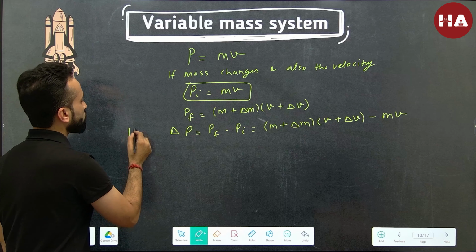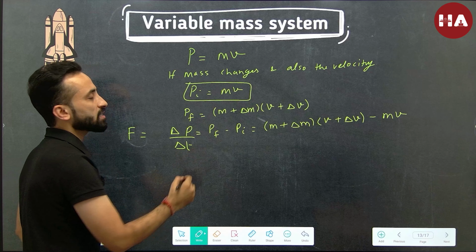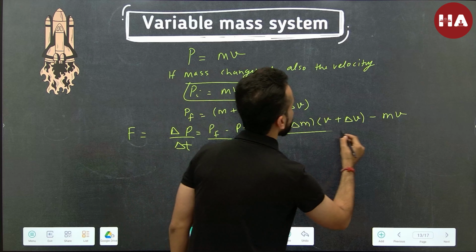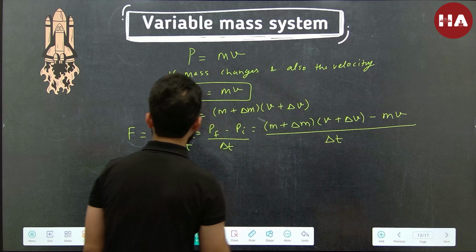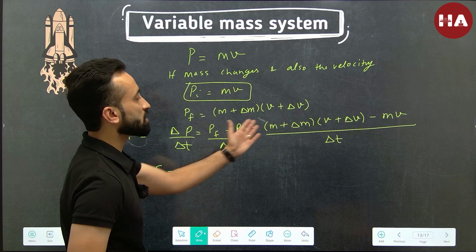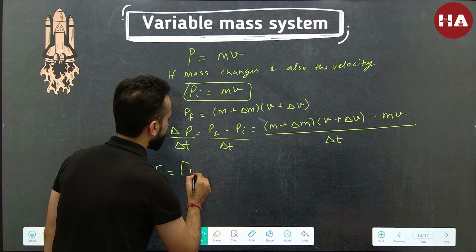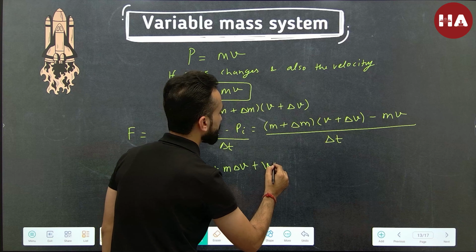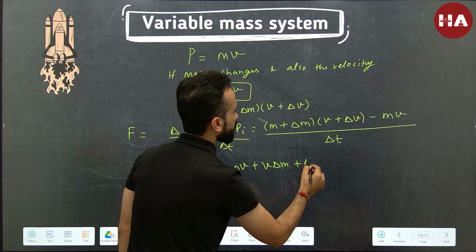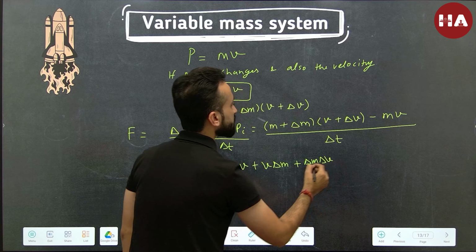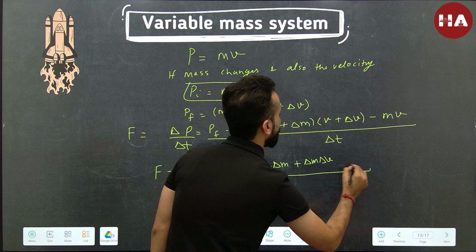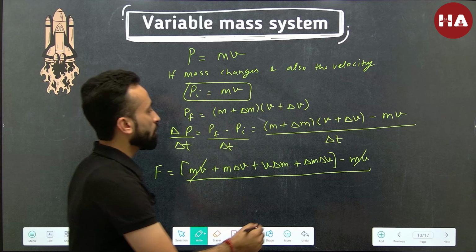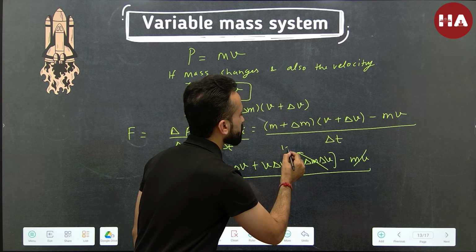What if I just have to write the force in this case? You would say divided by delta t, isn't it? So that's going to be delta p by delta t. Let's divide it here. The force is going to be, now think about these terms. You will have 4 terms here: mv plus m delta v plus v delta m plus delta m delta v, isn't it? Minus mv. So this term and this term will cancel out.